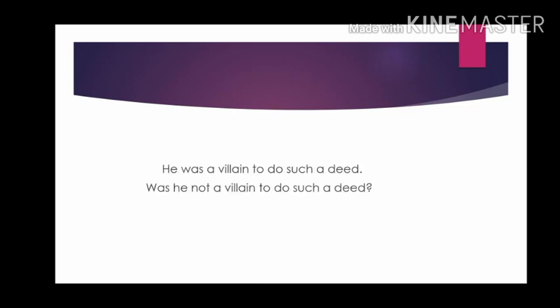Next one: He was a villain to do such a deed. You have to make an interrogative sentence: Was he not a villain to do such a deed? All the rules I have told, so you follow them. Okay, children?